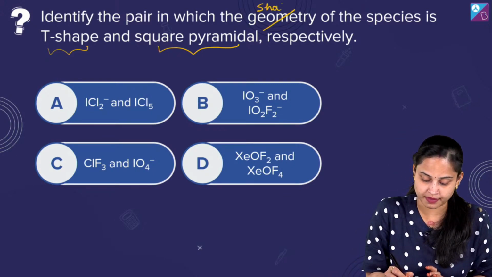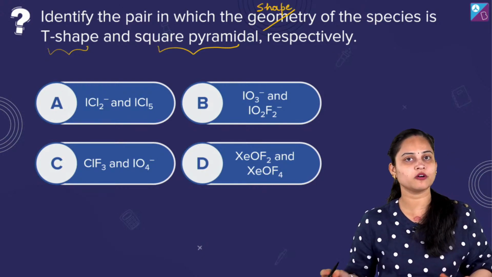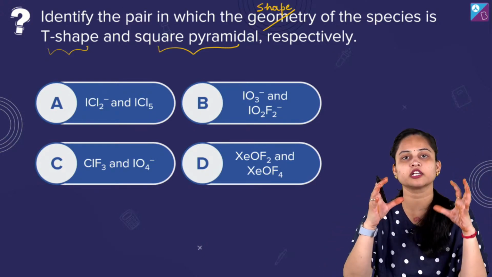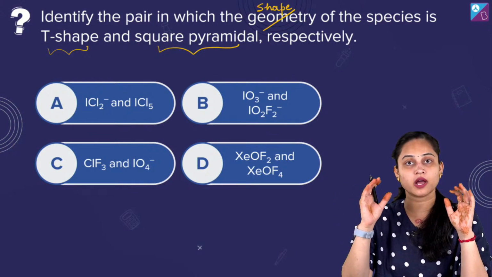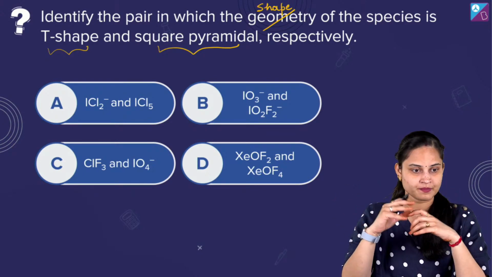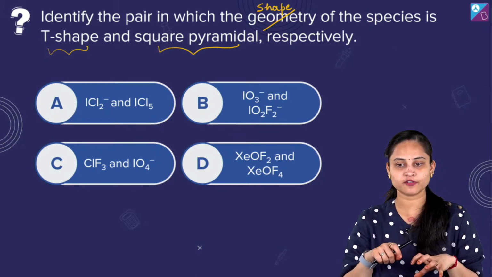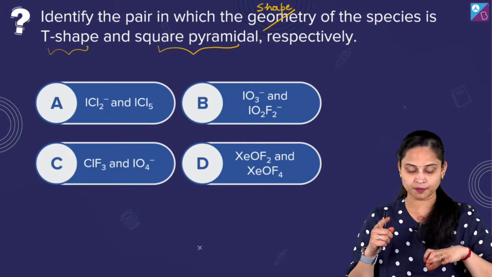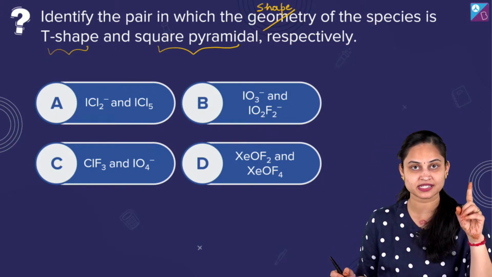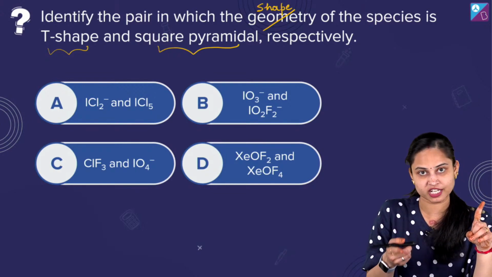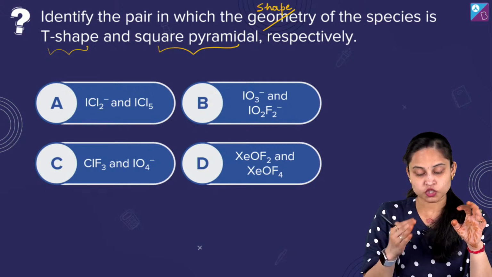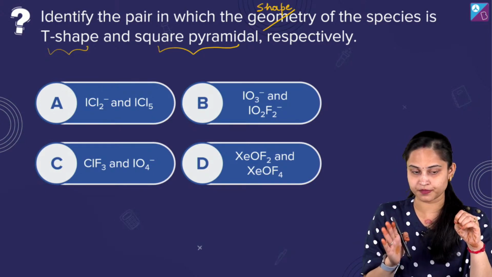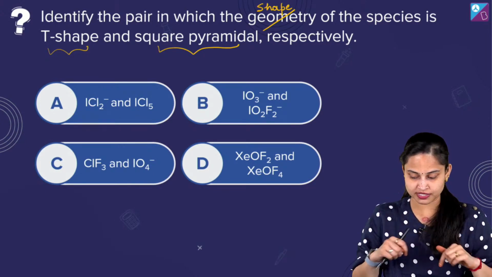It will be shape basically, because when we talk about the geometry, it actually includes the bond pairs as well as the lone pairs. It's the shape which only includes the bond pairs. So you need to rectify it over here. You need to identify the pair in which the shape of the species is T-shape, because T-shape is not a geometry, it's a shape. Square pyramidal is also a shape, not a geometry. So just let me know.